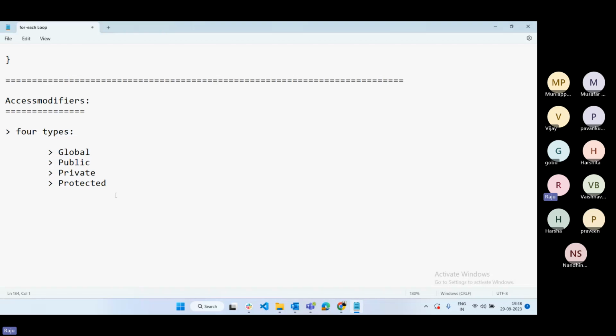How we access the Apex class and what restrictions or access we provide is decided by the access modifier.